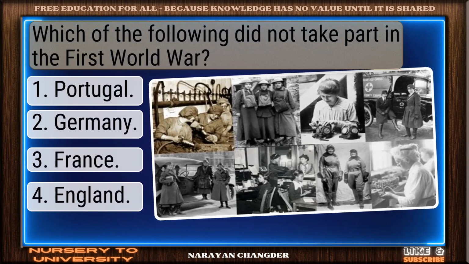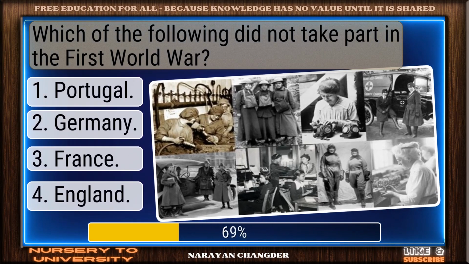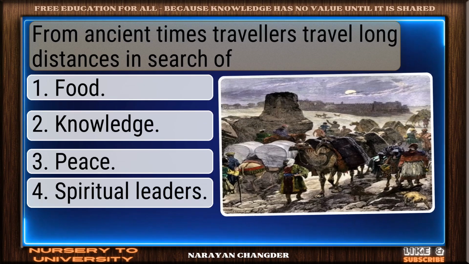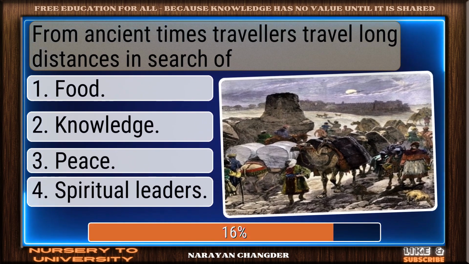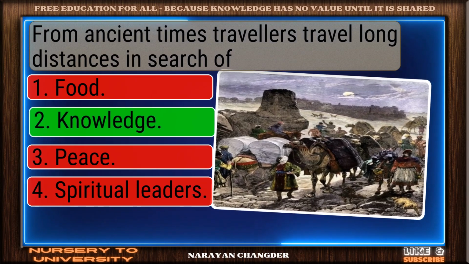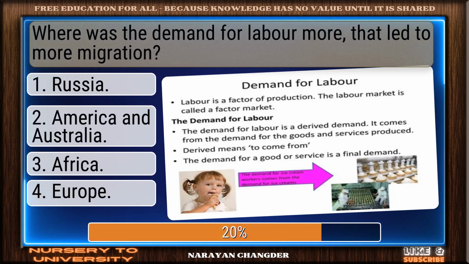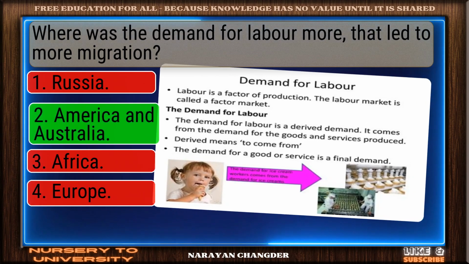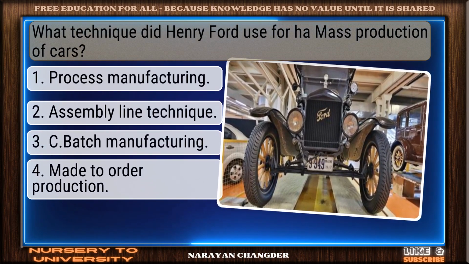Which of the following did not take part in the First World War? Nice work. Portugal fits perfectly. From ancient times, travelers travel long distances in search of. Exactly. Knowledge makes sense. Where was the demand for labor more? That led to more migration. Well picked. America and Australia is correct. What technique did Henry Ford use for mass production of cars?